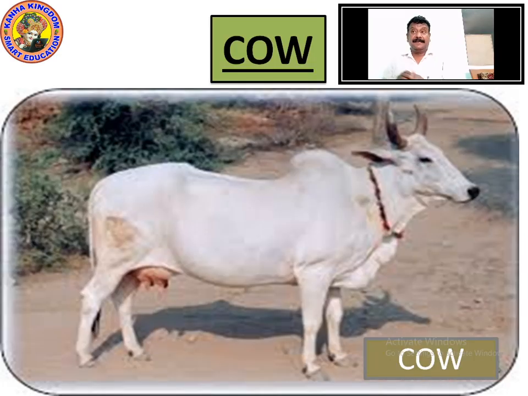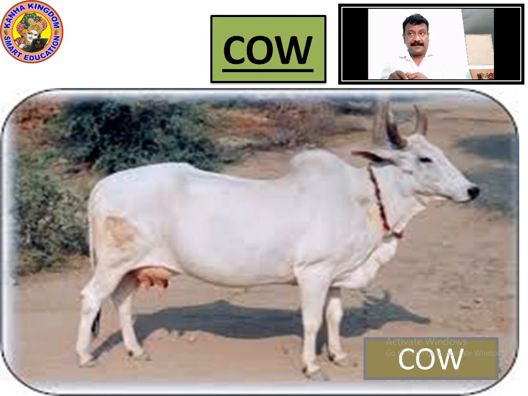Here you can see this is an Indian cow. Yes, it has 4 limbs. You can see a face, a nose, 2 ears and 2 horns. What is that horn for? That horn is for defense, because when small calves are there, if something comes to attack them, it defends. It attacks with that to save her child and herself.